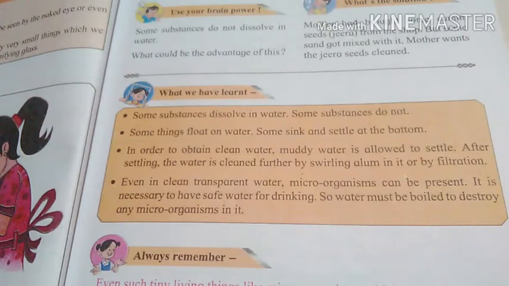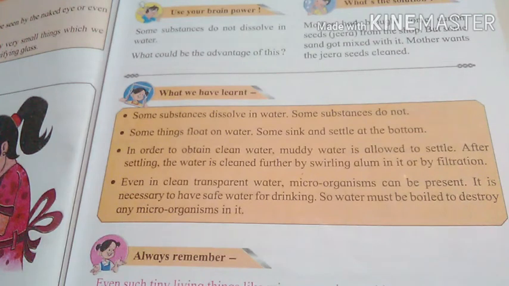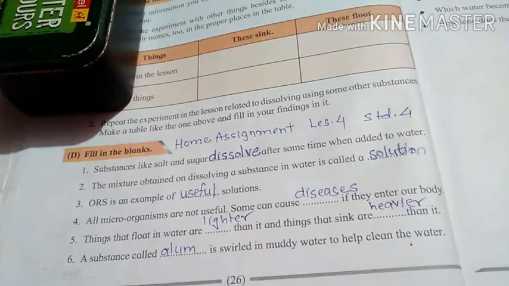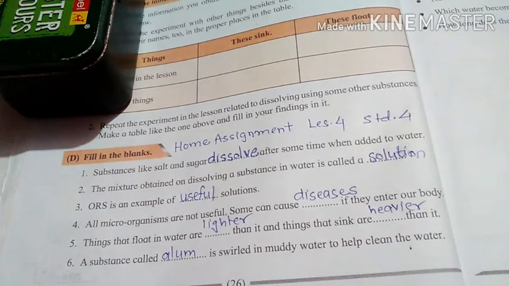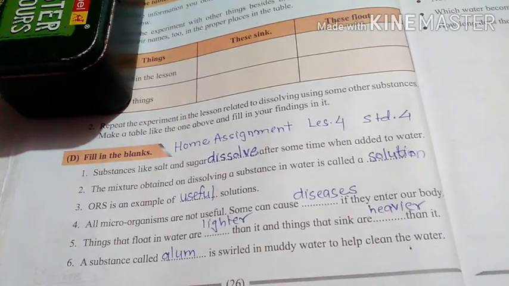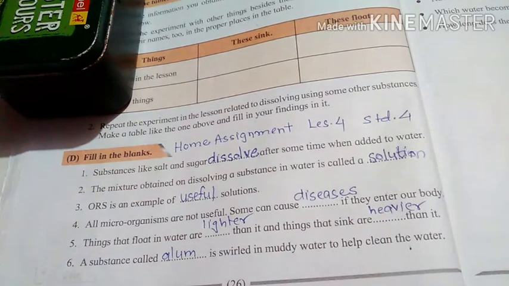So students, let's revise. Some substances dissolve in water. Some substances do not dissolve. Some substances float on water. Some sink and settle at the bottom. In order to obtain clean water, muddy water is allowed to settle. And after settling, the water is cleaned further by swirling alum in it and or by filtration. Students, this is the activity that is a home assignment which you have to do one time in your notebook.